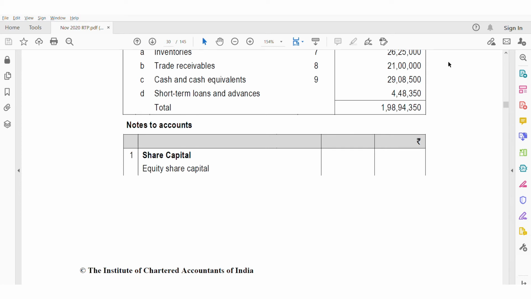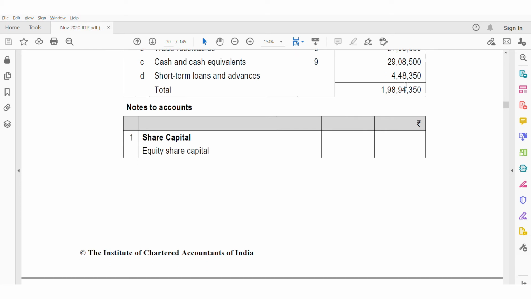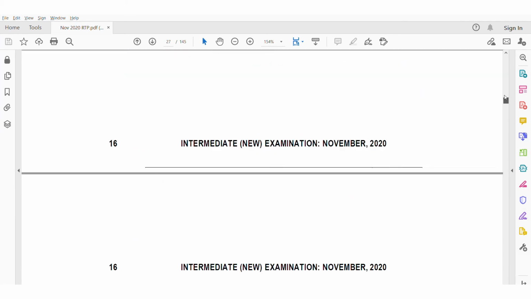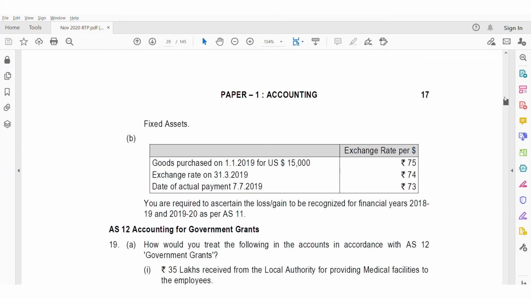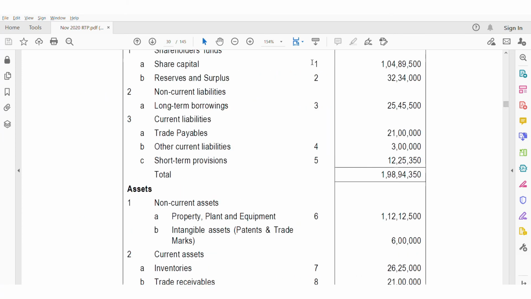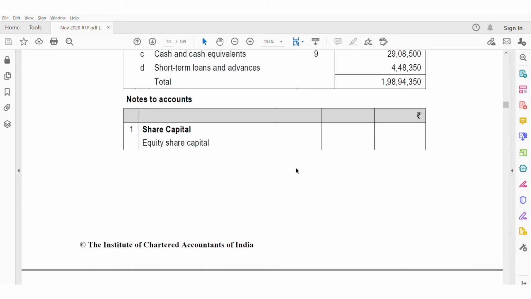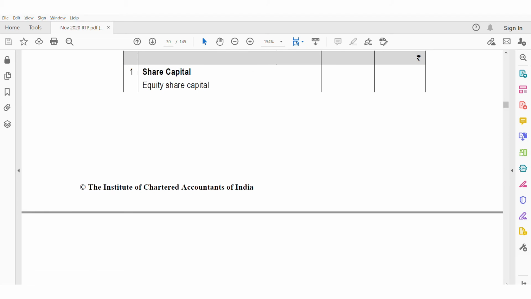First, coming to share capital. They have mentioned here the equity share capital. Equity share capital is given here and the reference number is 1. So the same reference number you have to give in the balance sheet. So this is the reference number in the balance sheet. Accordingly, once you start preparing the notes, give the same reference to the balance sheet, which gives the explanation and clarity of the particular item.